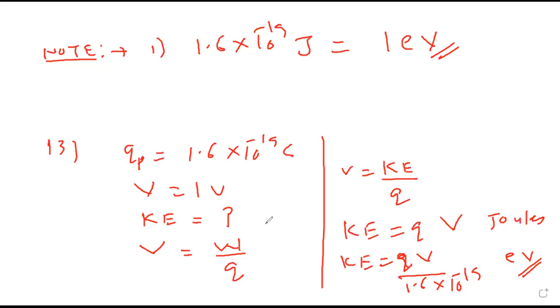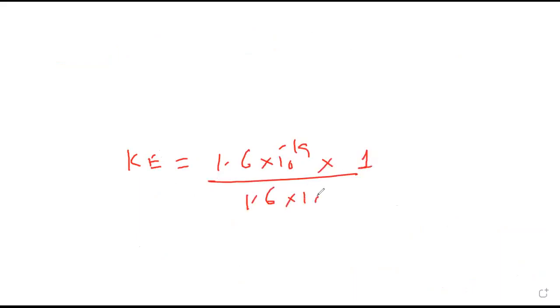Can I do further? Yes. This Q was the charge of the proton, 1.6 into 10 raised to minus 19. Potential is 1 volt upon 1.6 into 10 raised to minus 19. Answer is 1 electron volt. Do we have 1 electron volt as an option? Yes, sir, option C.